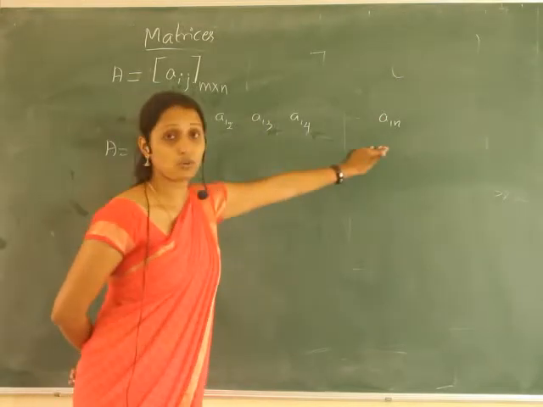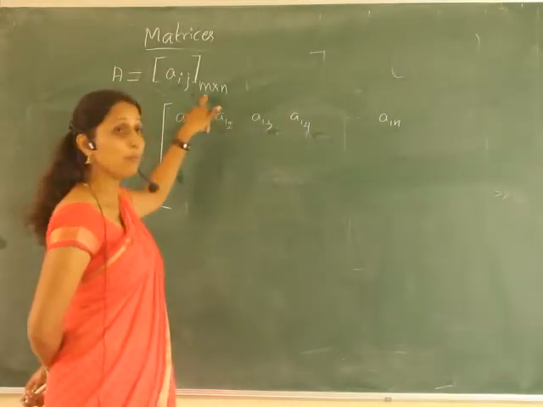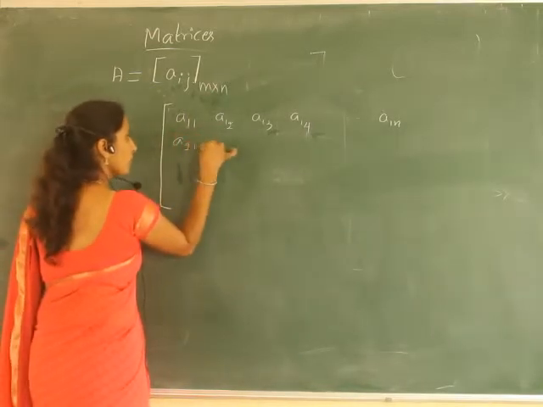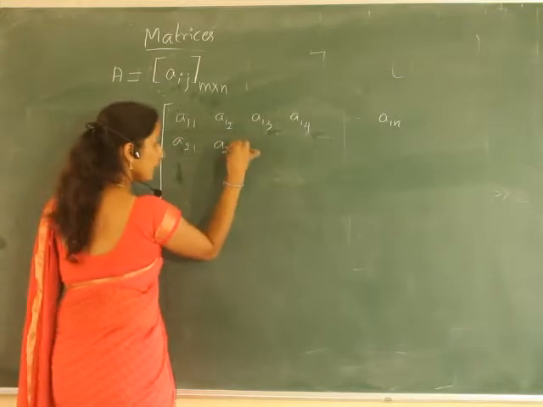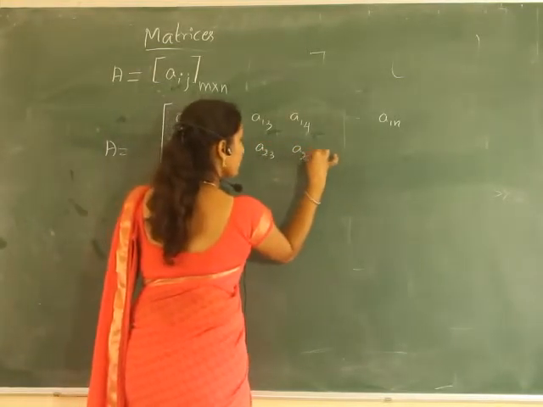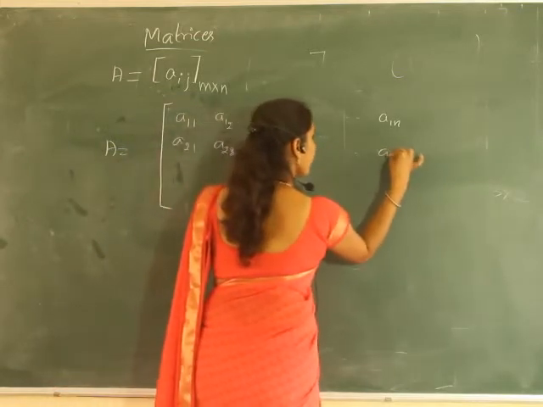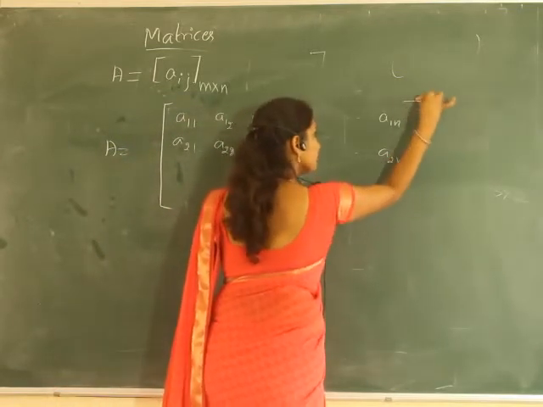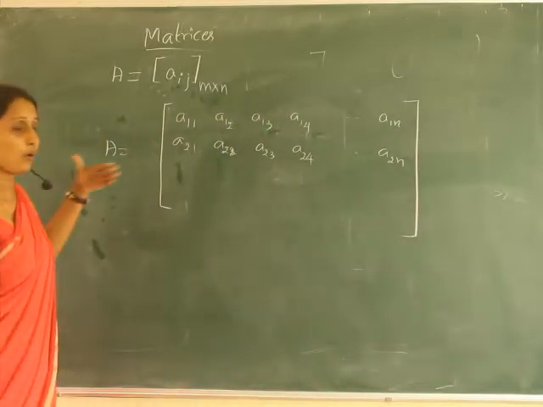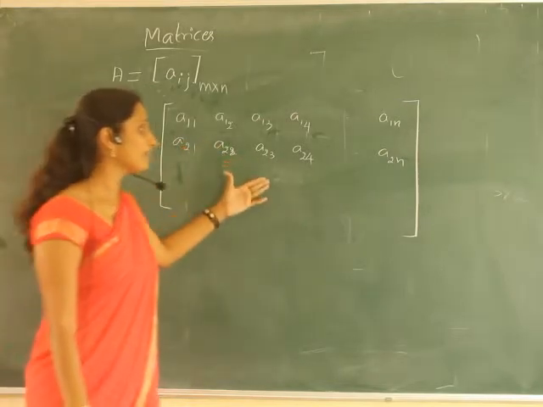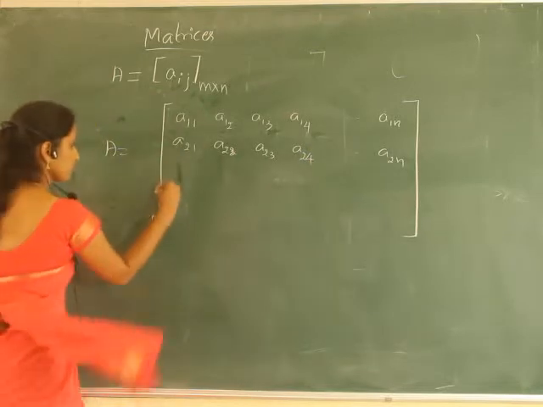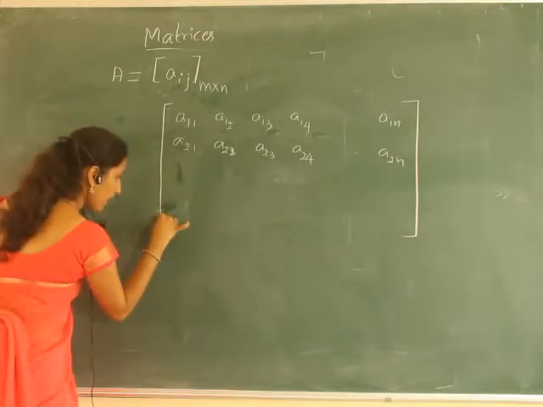So now that is the first row. Similarly, how many rows are there? M rows. So what is the second row? A21, A22, A23, A24, and so on up to A2N. So this is the second row. Similarly, we can write the third row as A31, A32, A33, A34, A35, and so on up to A3N.